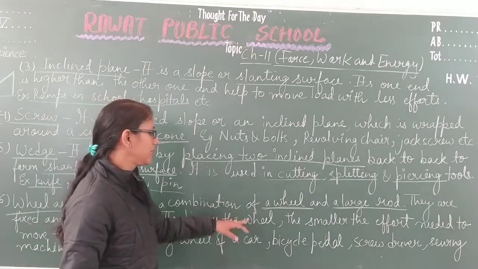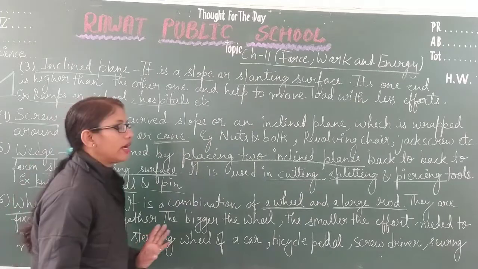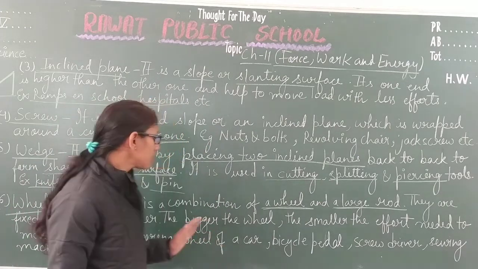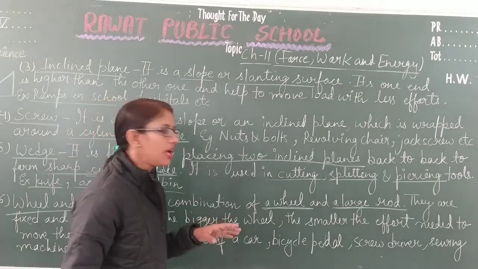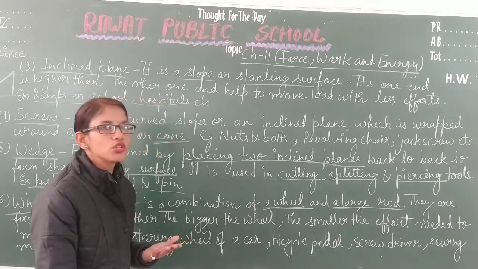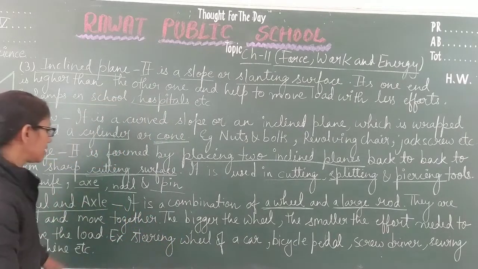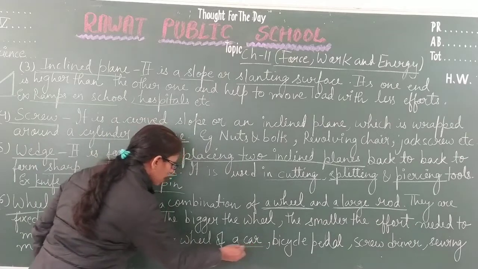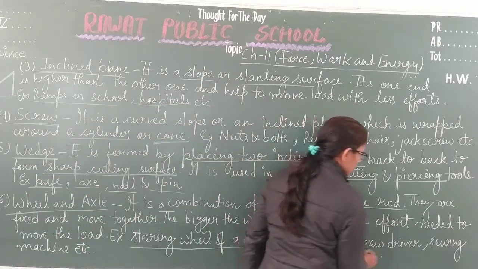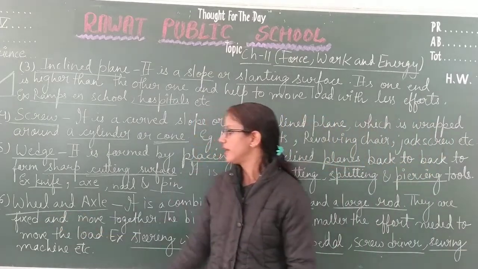The bigger the wheel, the smaller the effort needed to move the load. You can see this in the car steering, that the size of the wheel is very big, and to move that, a less amount of force or effort is needed. So examples of wheel and axle are the steering wheel of a car, bicycle paddle, screwdriver, and sieving machines.